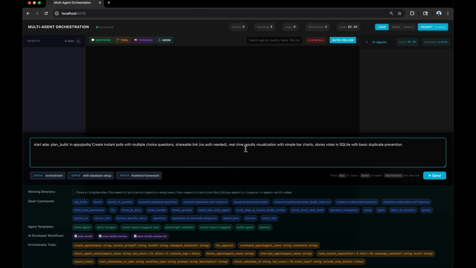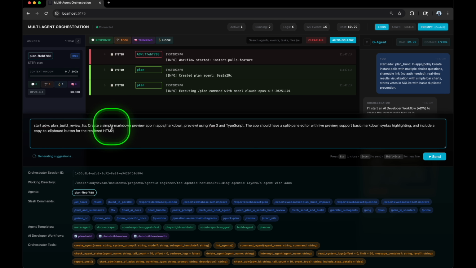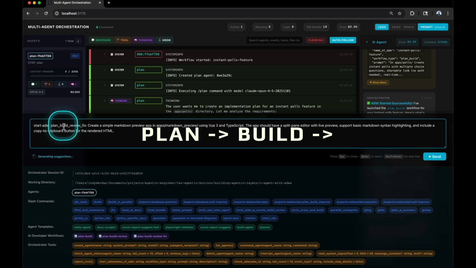We're not overcomplicating this. I just want to show you so that you have a concrete vision of the types of systems you can build out. So we're going to fire this off here. Let's go ahead and run another build out a markdown preview application here in one shot with our plan, build, review, and fix.